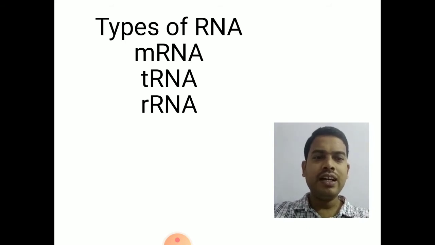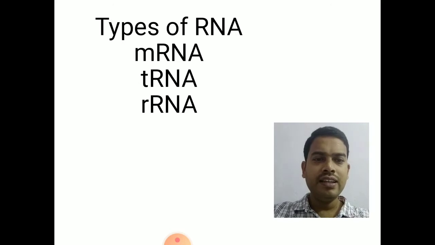So it is a mature RNA that is obtained after processing of hnRNA, heterogeneous RNA, after splicing. So the heterogeneous RNA after splicing and modification, it will become the mature messenger RNA.